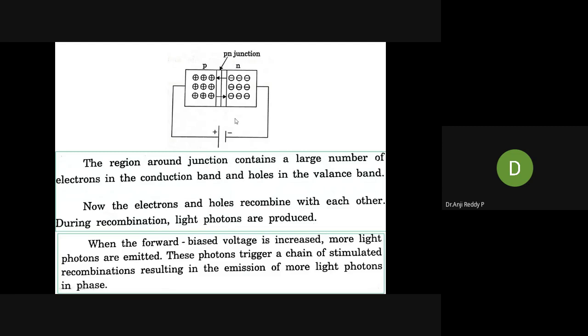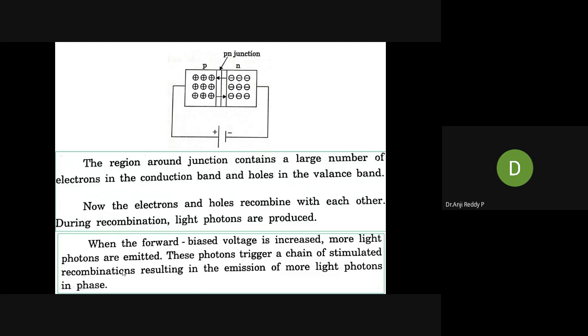Here we can increase the light intensity. How can we increase it? By increasing the diode current and voltage. By increasing the forward biased voltage, we can get more light photons. You can check the last point: when the forward biased voltage is increased, automatically more light photons are emitted.